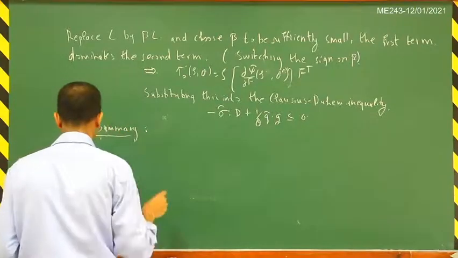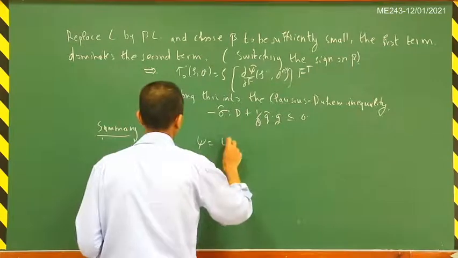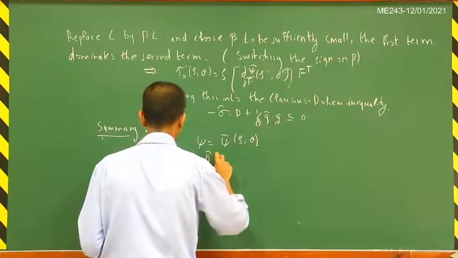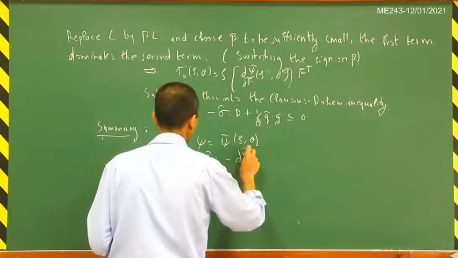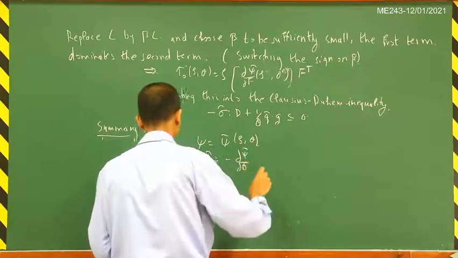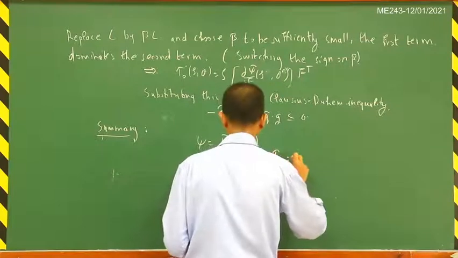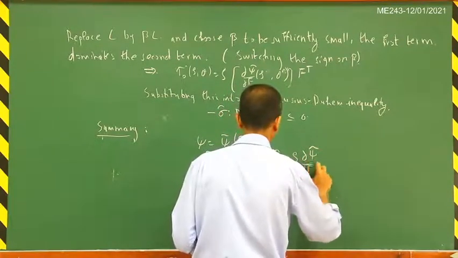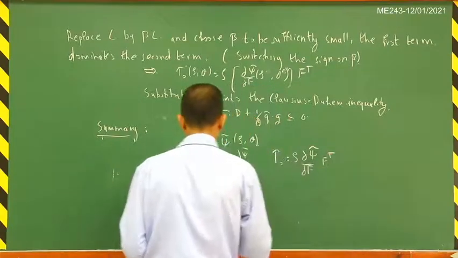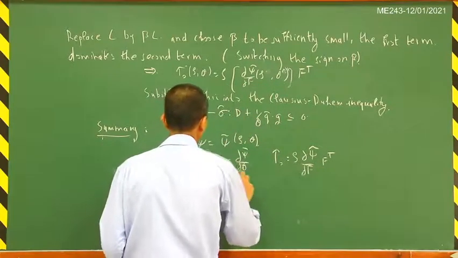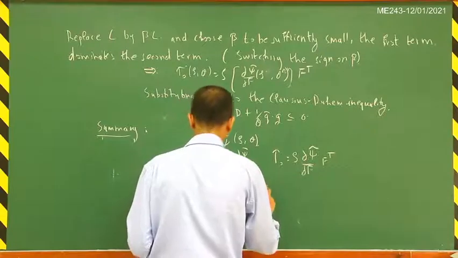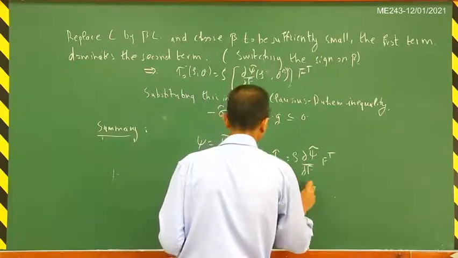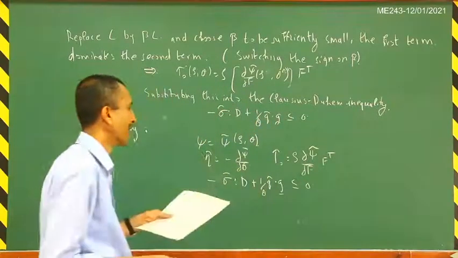So what you have now is that xi is xi tilde of rho, theta, eta tilde is equal to minus del xi by del theta. Then tau naught is equal to rho times del xi tilde by del f times f transpose, and minus sigma tilde times (T plus 1) by theta u tilde dot G is less than or equal to 0. So this is the summary of all the results.